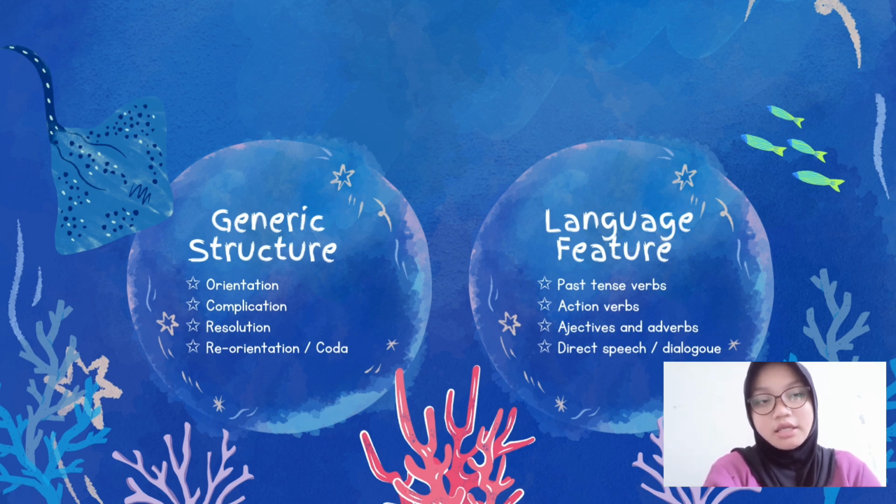As for language features, there are four. First is past tense verbs, for example when, sign, and some. Then there are action verbs. For example, time connectives. And finally, there are adjectives and adverbs, for example happy, eating. And as for dialogue, it is usually marked by the presence of quotation marks.